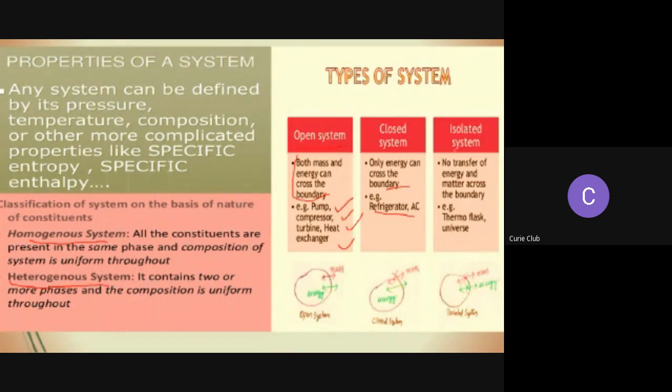Isolated systems are those systems where no transfer of mass or energy across the boundary takes place, for example a thermoflask and the universe. In this picture, you can see that no mass and energy can transfer from this system, so that's why it is said to be an isolated system.